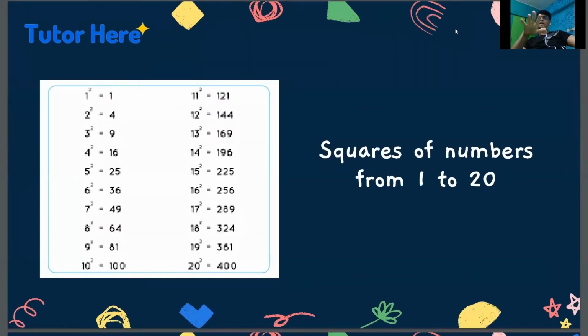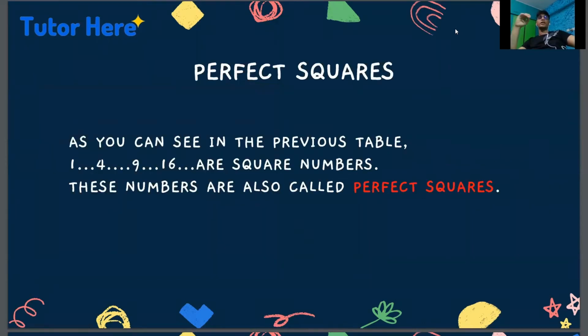These are the square values of numbers ranging from 1 to 20. It is really important for you to remember the squares of numbers up to 20. So you can pause the video and write it down or memorize it as you wish. Perfect squares. As you can see in the previous table, 1, 4, 9, 16 and so on are square numbers. These numbers are also called perfect squares.